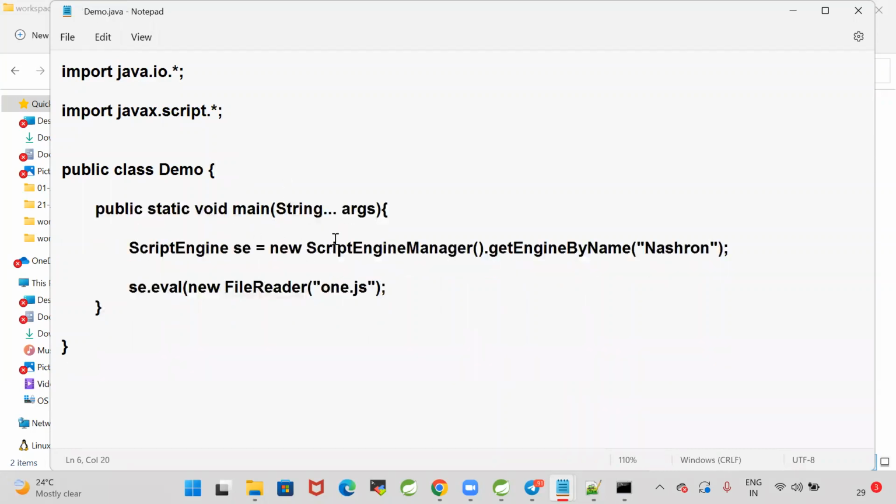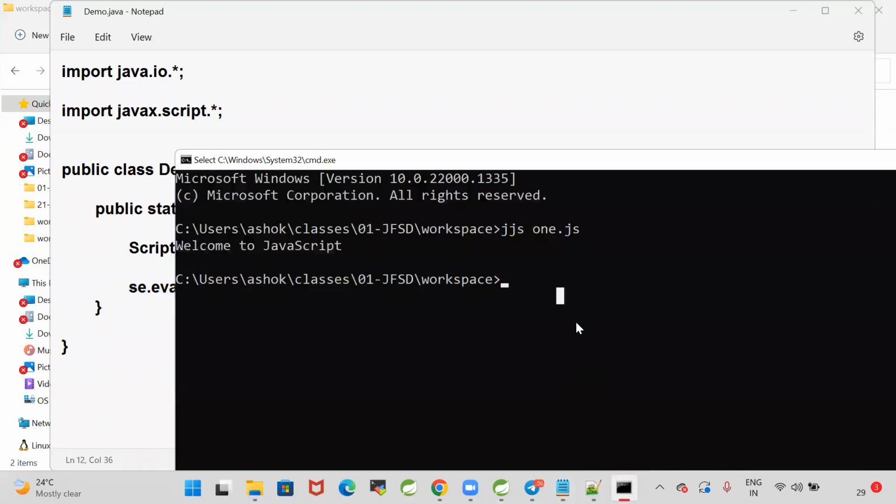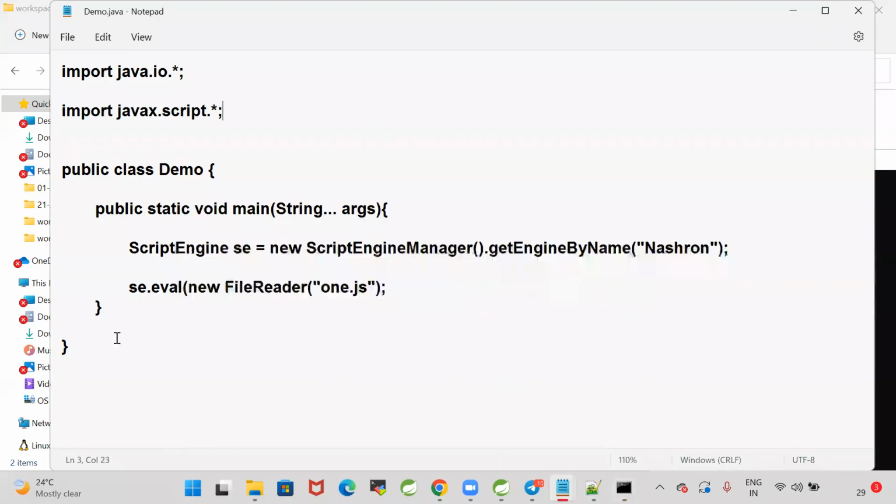Okay, so this is my Java program which has a main method. In this Java program, I'm loading the Nashorn engine. Using that Nashorn engine, I'm evaluating a JS file. Save this. Earlier I executed the JS file directly by using the jjs command. So the Nashorn engine was loaded, which executed our JavaScript file. Now, through a Java program, I want to execute this JavaScript file. For that, I'm using ScriptEngine's eval method. Using FileReader, I'm loading that JavaScript file and executing it. For that, we are using the Nashorn engine.